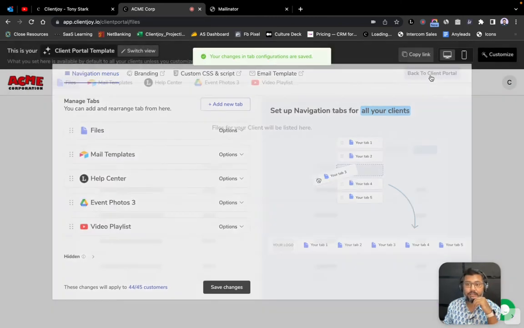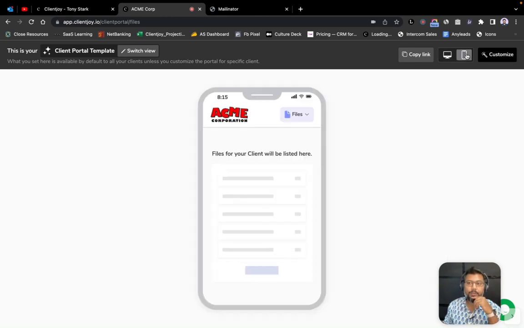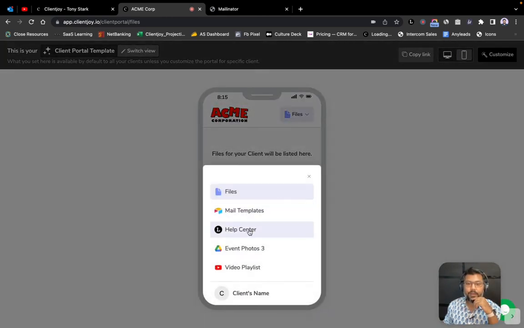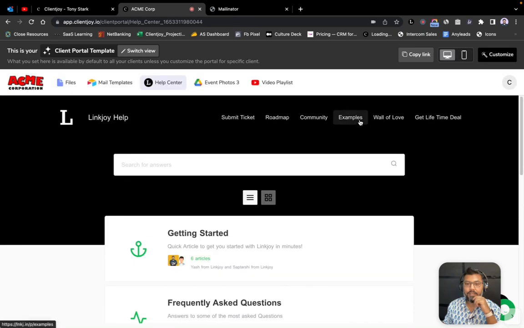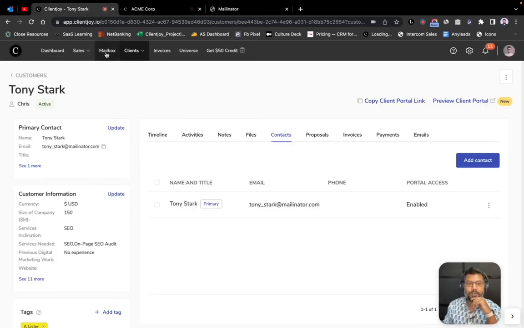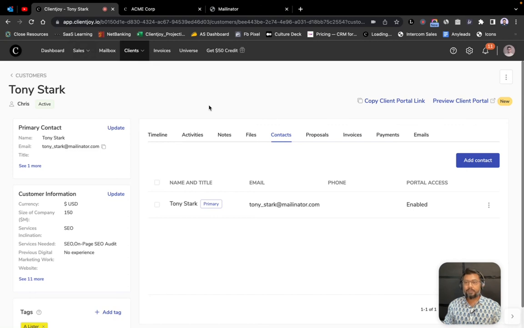Another interesting thing for you to know is that Client Portal and all the client-facing pages, like invoices and proposals, are mobile responsive. So they can open all of them up on their phone and go through them. That's another interesting thing that you should know about, and kind of celebrate as well. So that's a little bit on the Client Portal. Of course, we've got scheduler as well that you can use. There's just a lot more. We've got email sequences and templates coming out fairly soon as well.